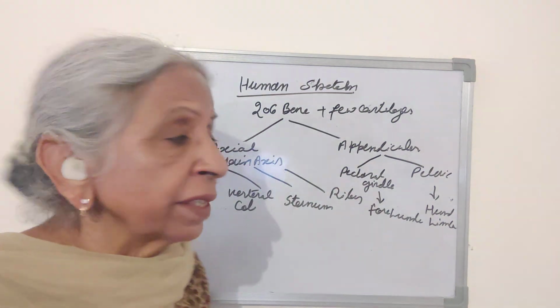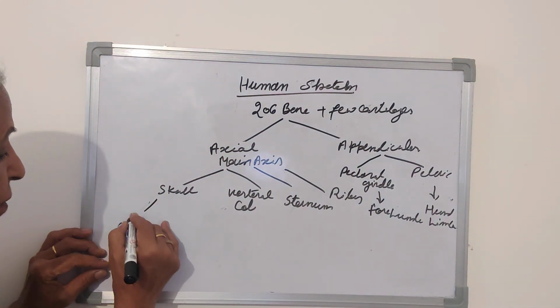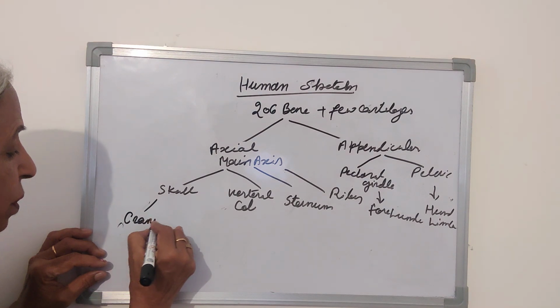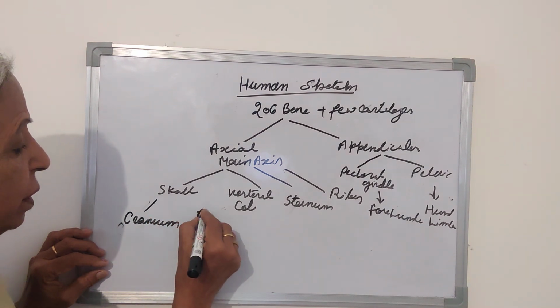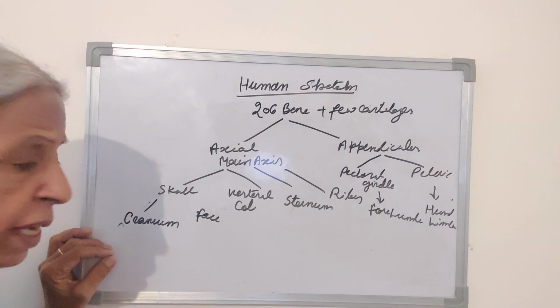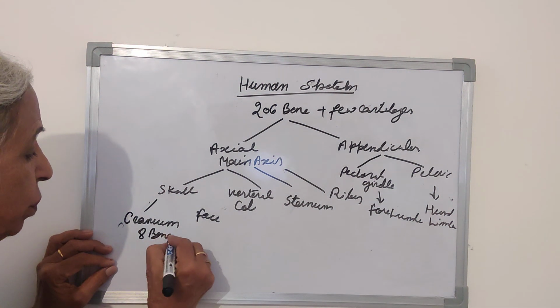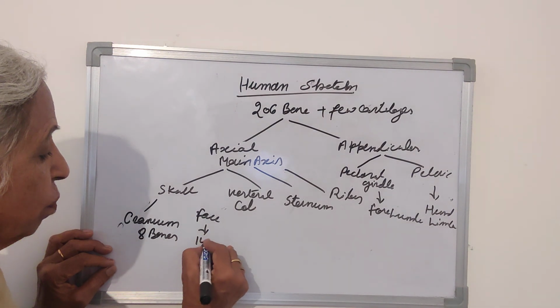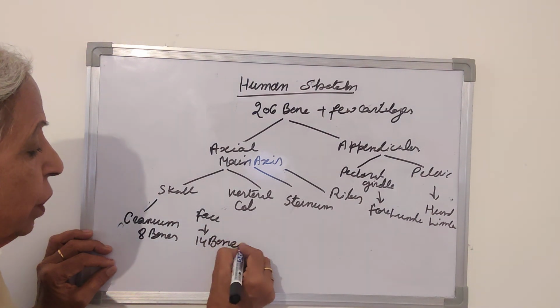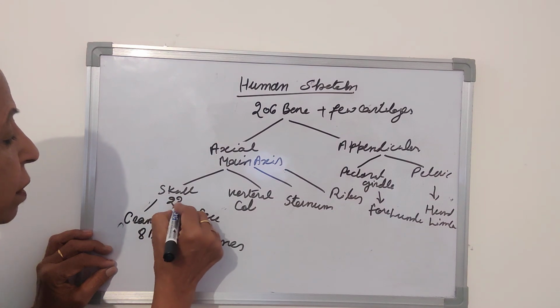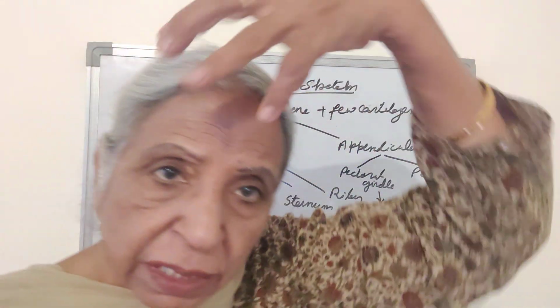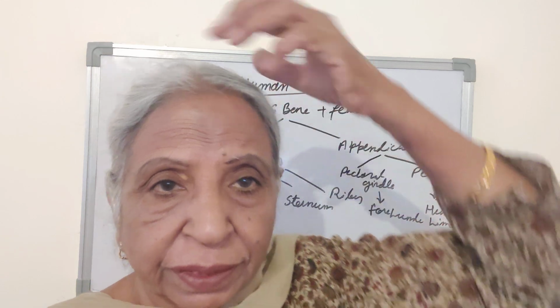The skull has two parts, cranium and face. The cranium has 8 bones, which are called the cranial bones. The face has 14 bones, which are called the facial bones. Total bones in the skull are 22.